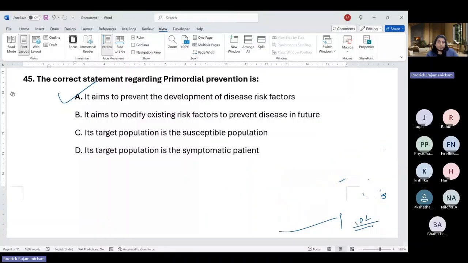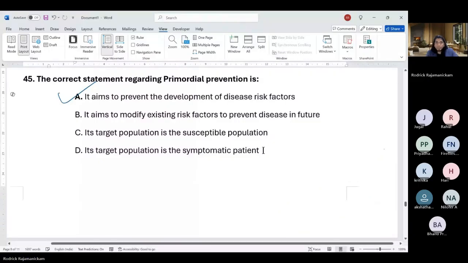You kind of modifying existing risk factors so that the disease does not occur. That is typically primary prevention. Okay. Susceptible population is also kind of primary prevention. Symptomatic patient depends on the extent of disease, can be secondary or tertiary.